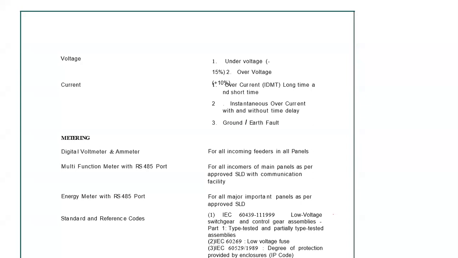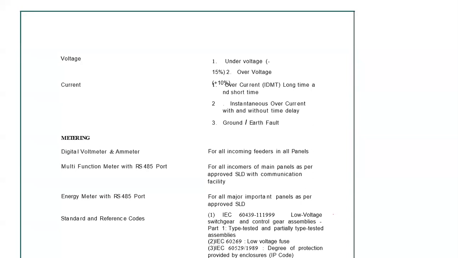Next is multifunction meter with RS485 port. Nowadays, especially on the incoming side, individual voltmeter and ammeter are no longer in use. We use a multifunction meter which gives voltage, current, frequency, counters, and the power factor.